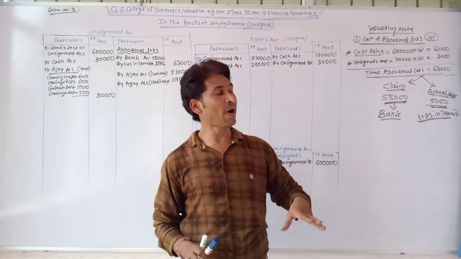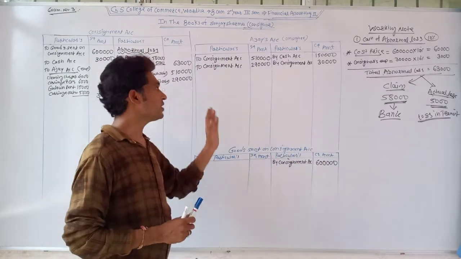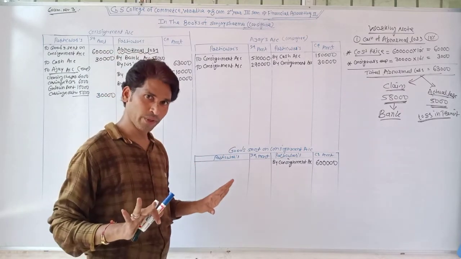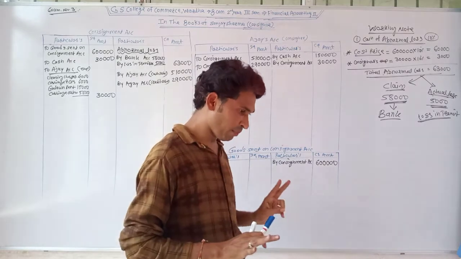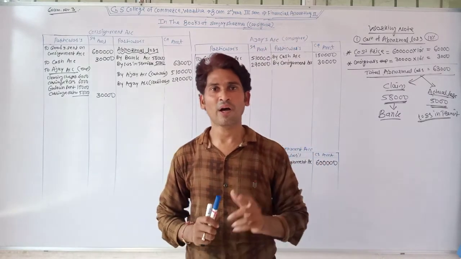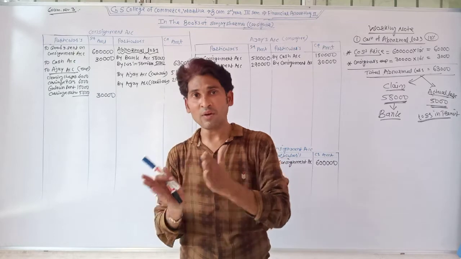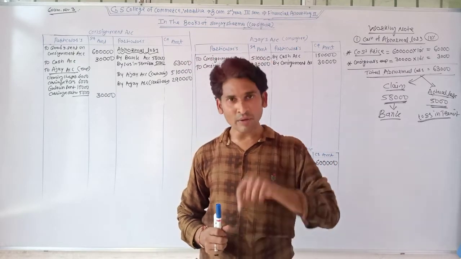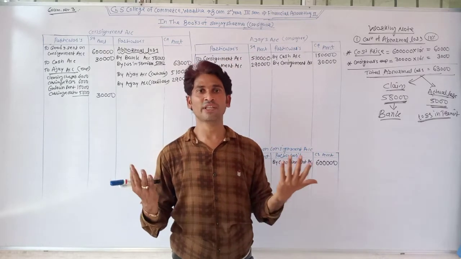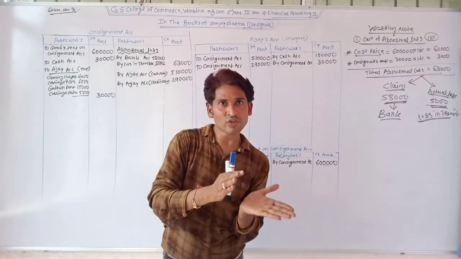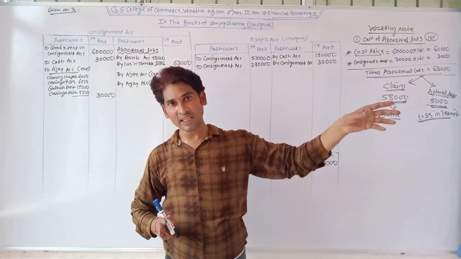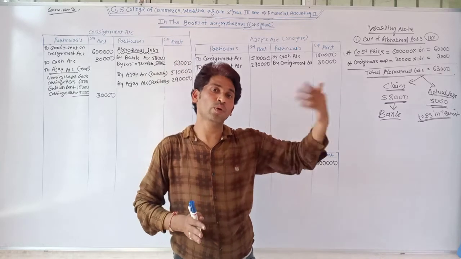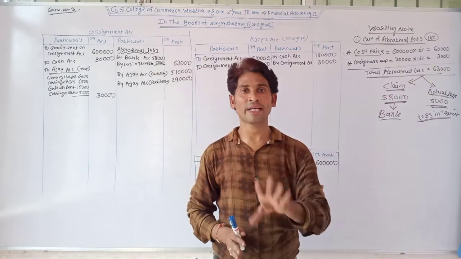All goods have been sold by the consignee. There is no unsold stock. In the previous examples, we calculated unsold stock, because there were some unsold goods with the consignee at the end of the financial year. But in this example it is already mentioned that it sold the goods for rupees 5,10,000 on cash and all the remaining goods for rupees 2,90,000 on credit.